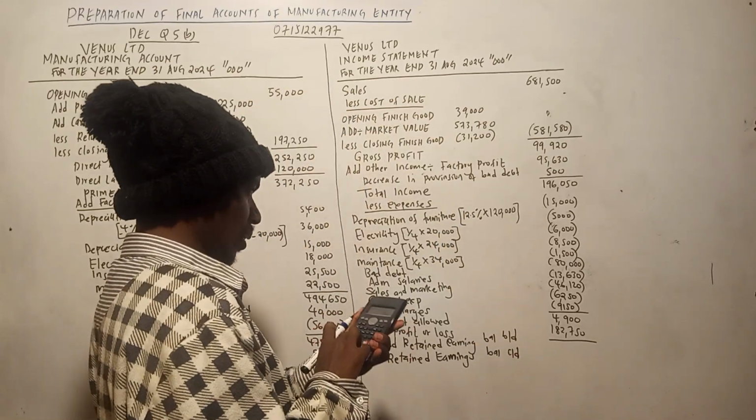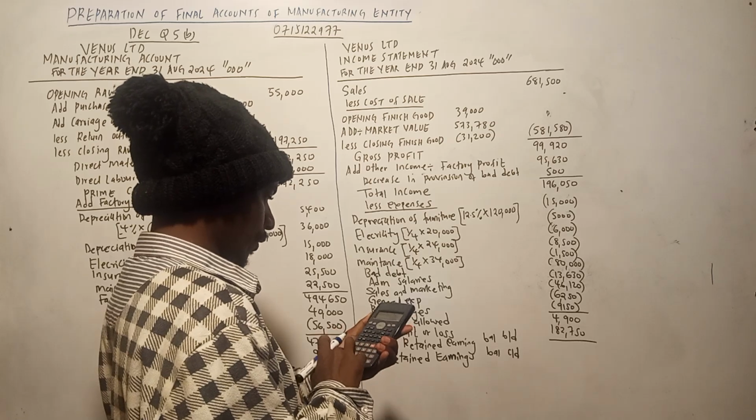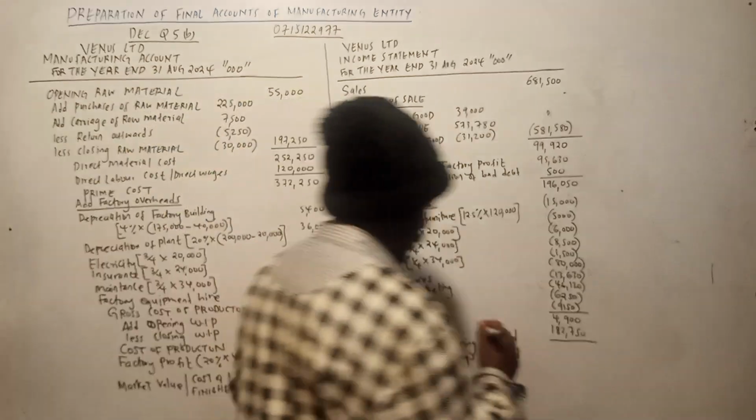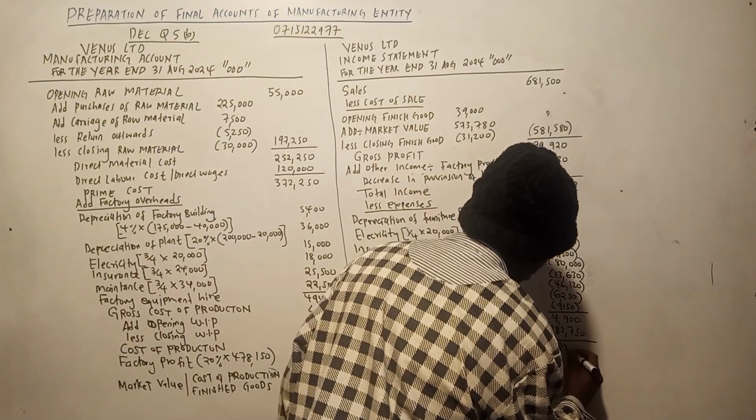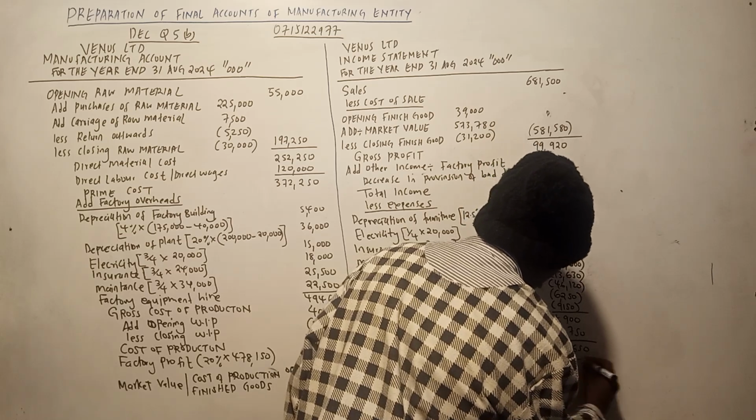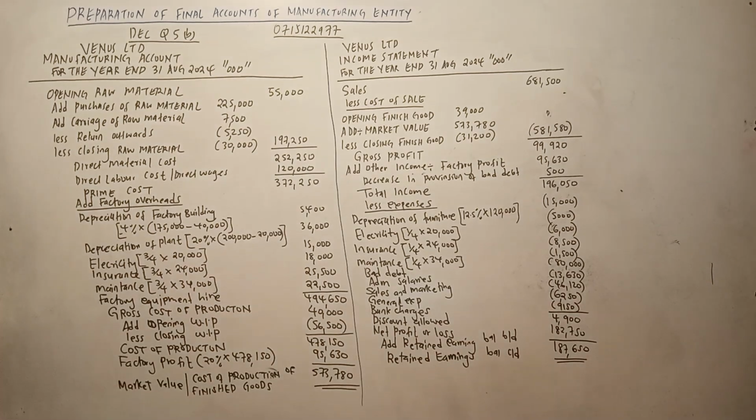So plus 182,750, 187,650. So according to that question, we have completed. According to the requirement of that question, that is how you are supposed to do that question.